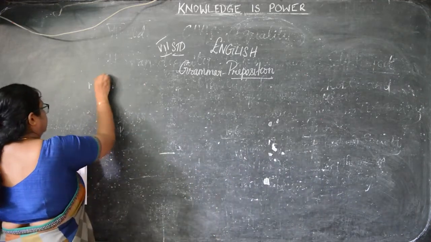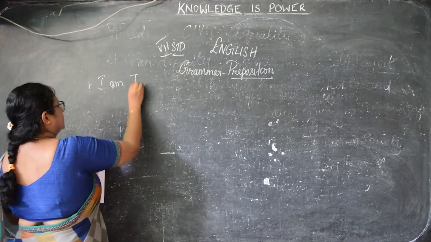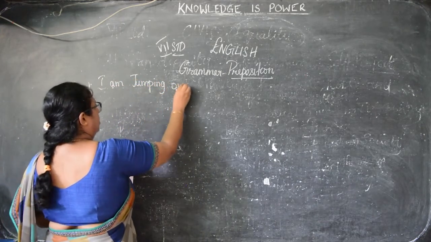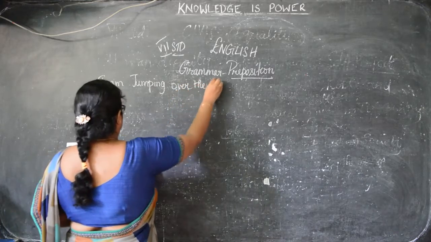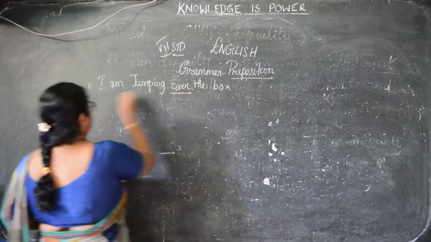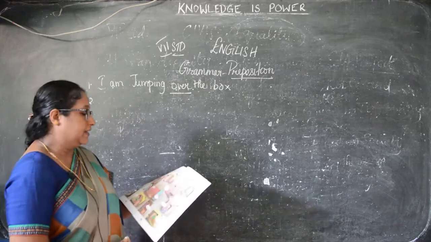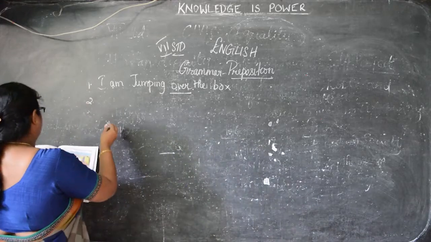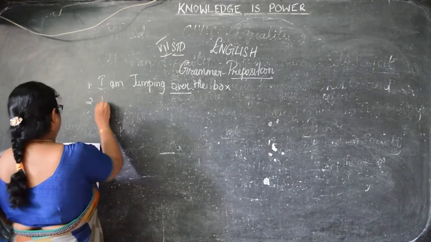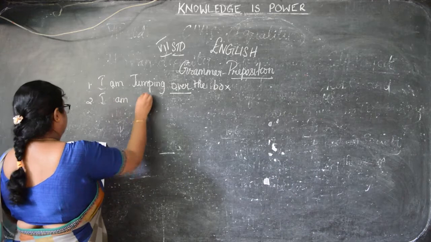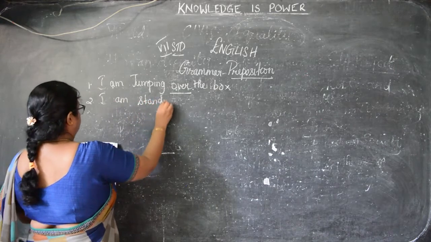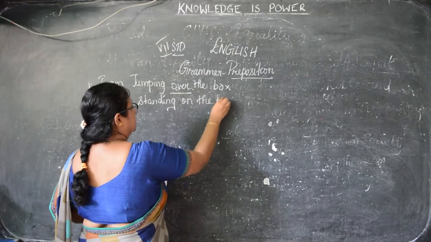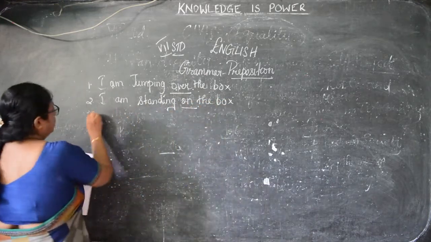So the first picture is, I am jumping over the box. That is, over is a preposition here, right? The next is, see the next one here. That is, I am standing on the box. I am standing on the box. Okay, that is, on is a preposition here.